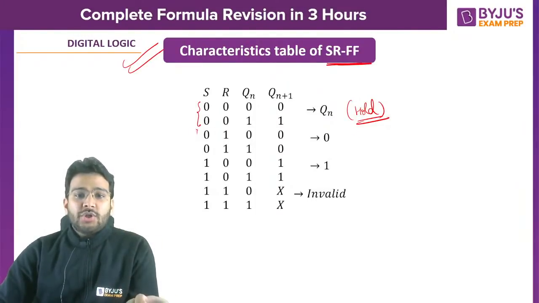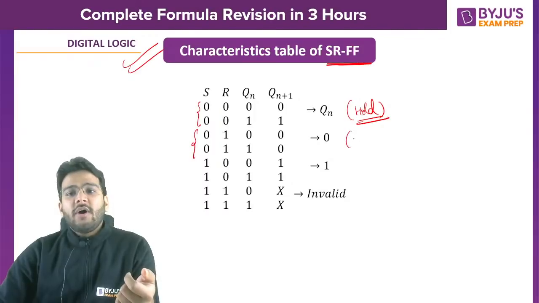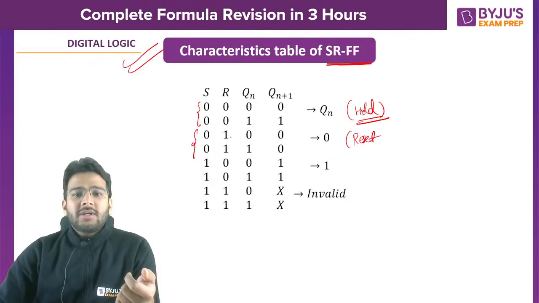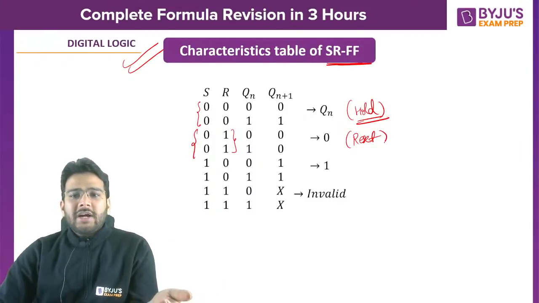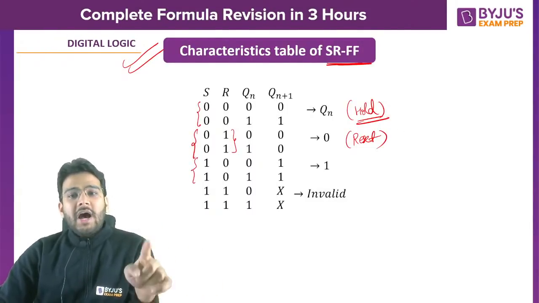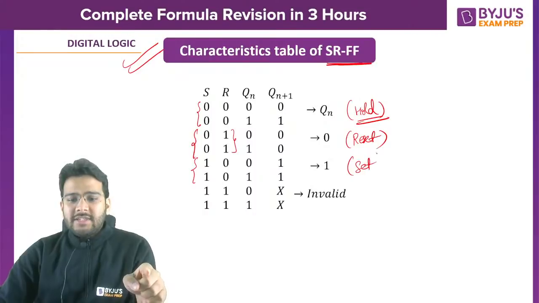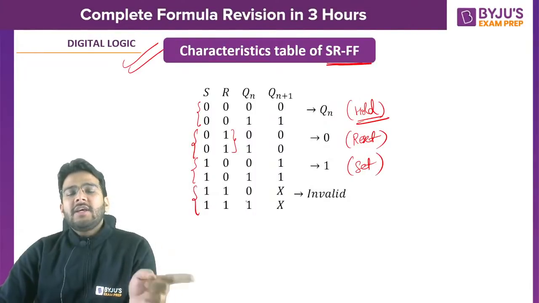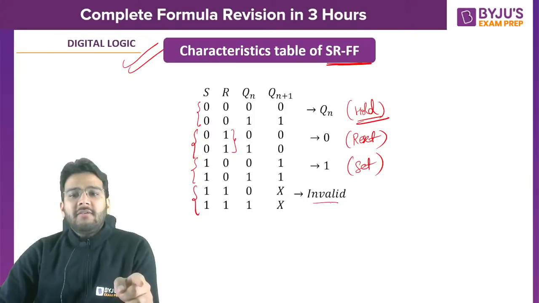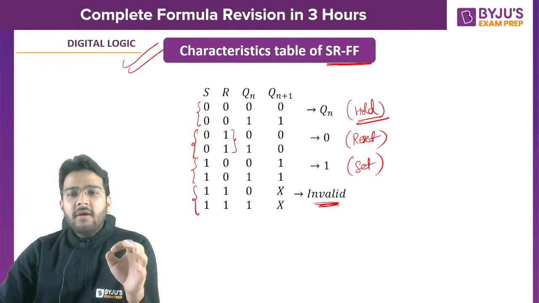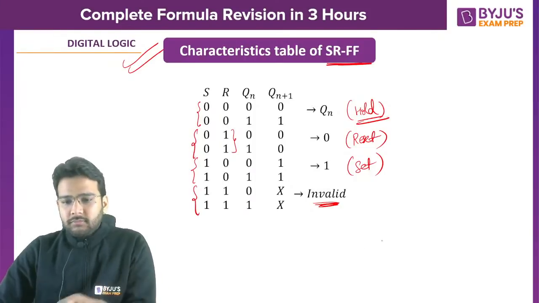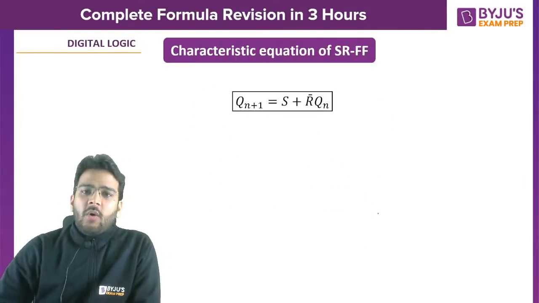When S is 0, R is 1, that is a case of reset state, because when we are giving R as 1, that means we are resetting the output. So that is reset. When S is 1, R is 0, that is a case of set. And when S is 1, R is 1, that is invalid in case of SR flip-flop. Is it clear?